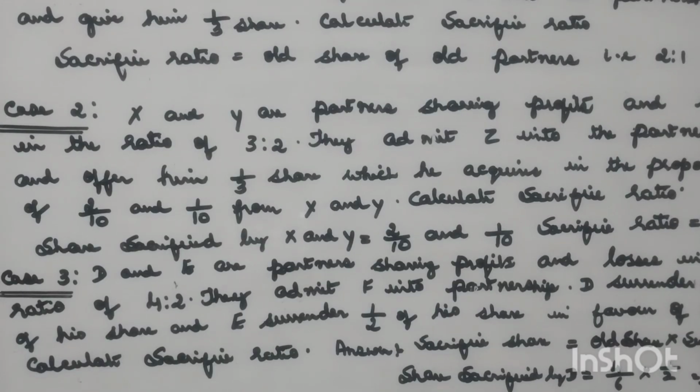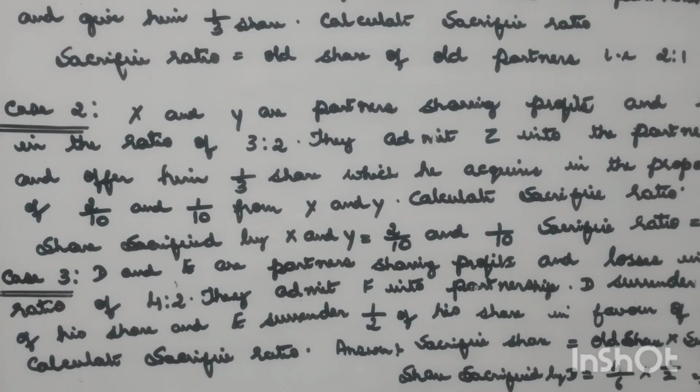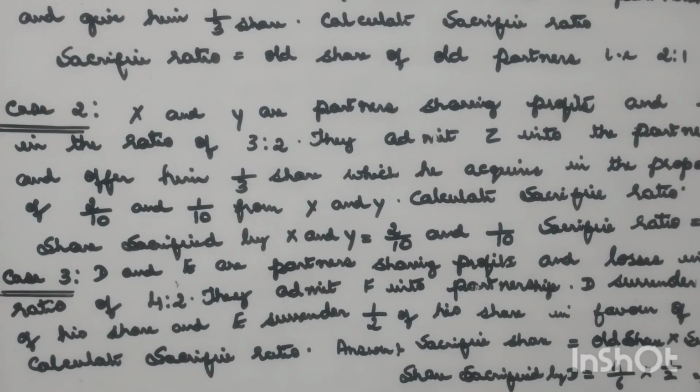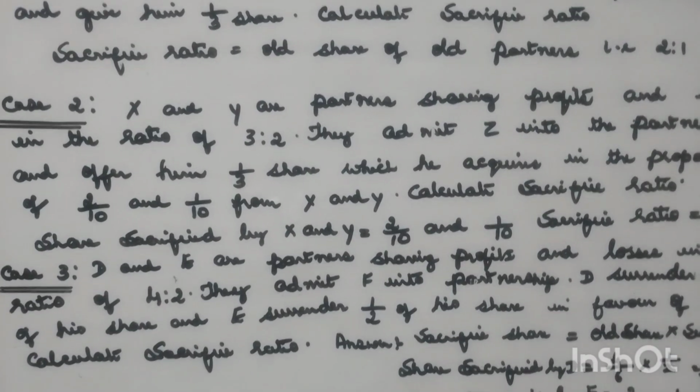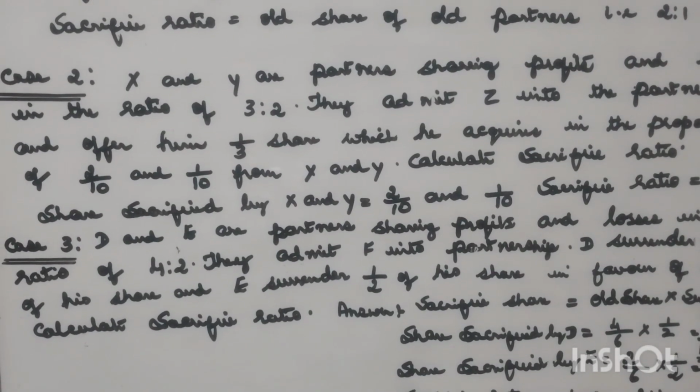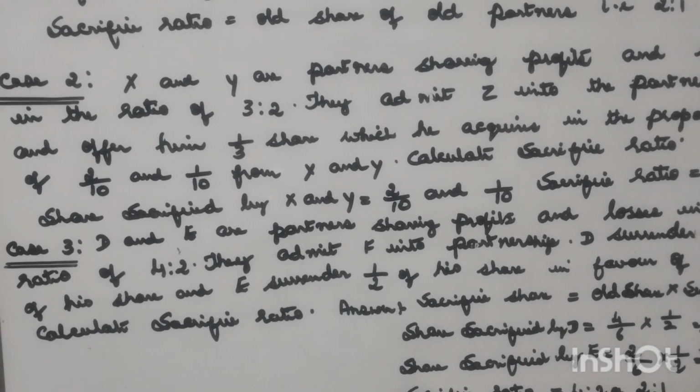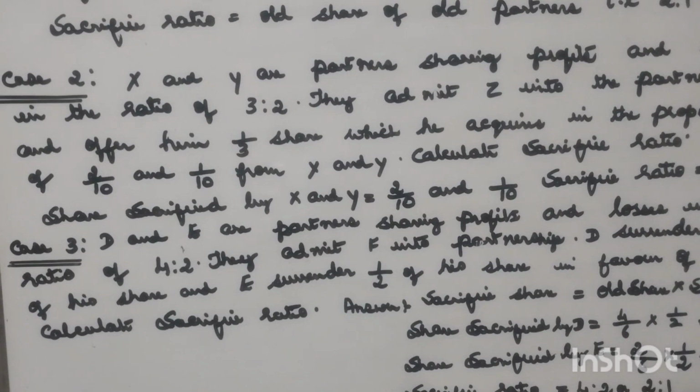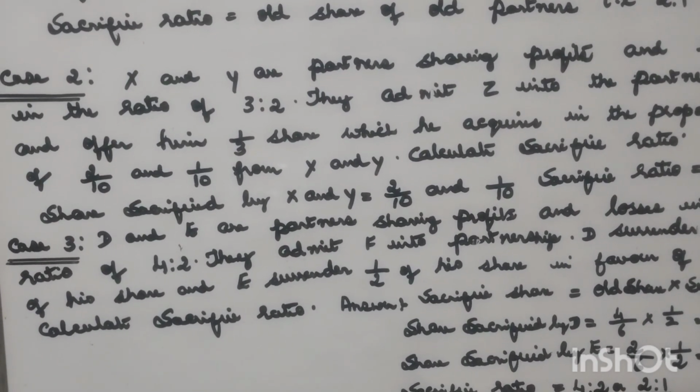The sacrifice ratio will be the share sacrificed by all partners. So share sacrificed by X and Y will be 2/10 and 1/10. So the answer will be 2:1.